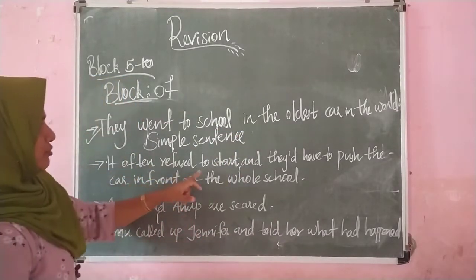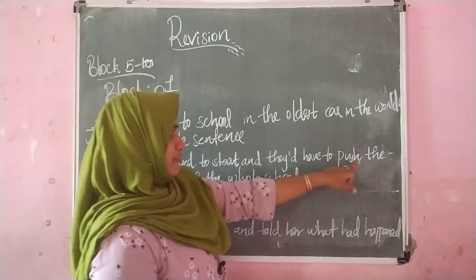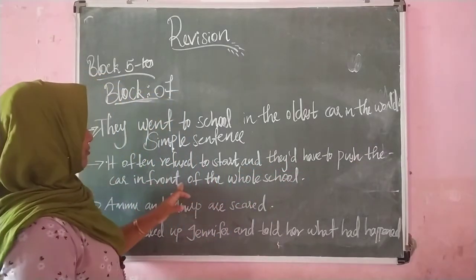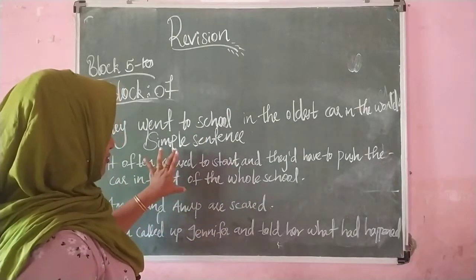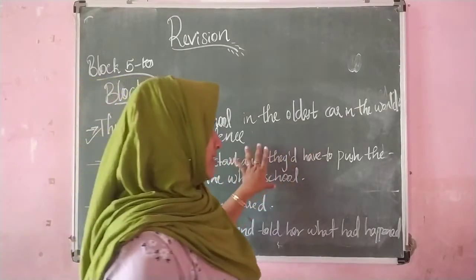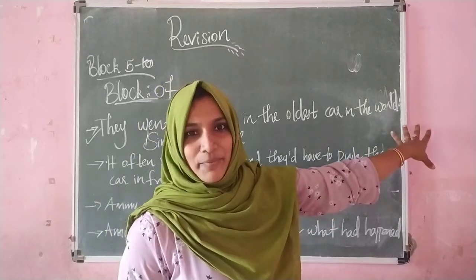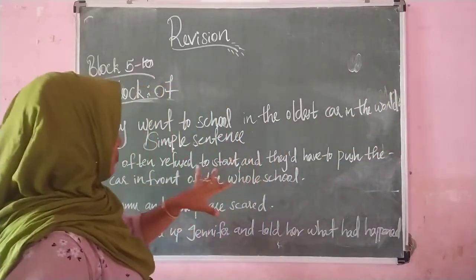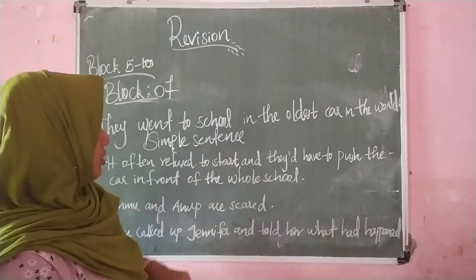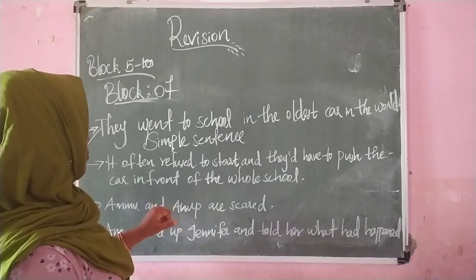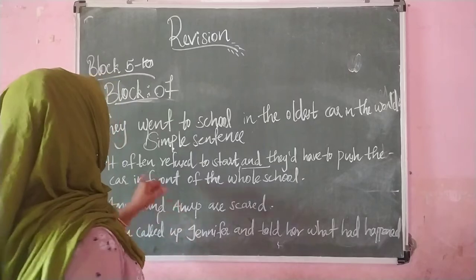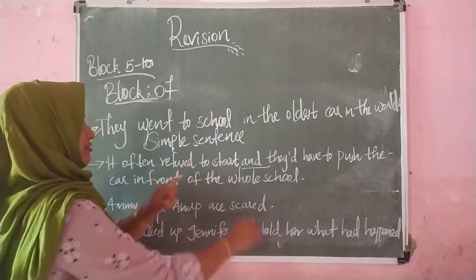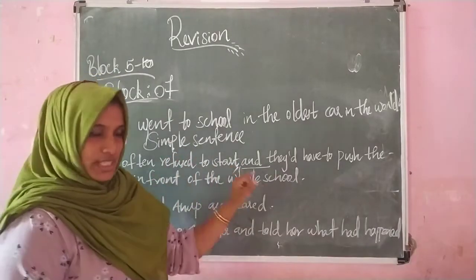It often refused to start and they would have to push the car in front of the whole school. So at first sight, we can say that it is a long sentence, right? And also, you can see the conjunction in between two sentences. One is, it often refused to start. This is one simple sentence.